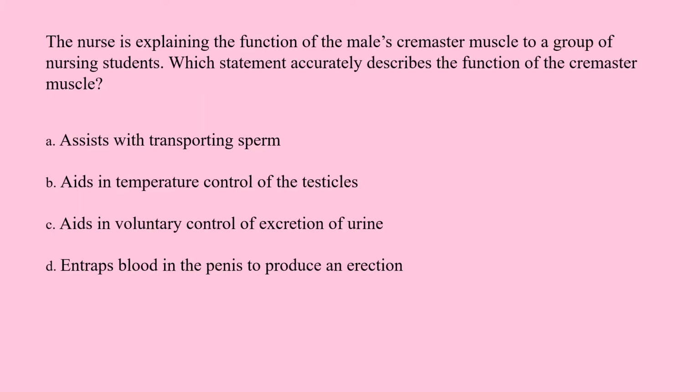The nurse is explaining the function of the male's cremaster muscle to a group of nursing students. Which statement accurately describes the function of the cremaster muscle? A. Assists with transporting sperm. B. Aids in temperature control of the testicles. C. Aids in voluntary control of excretion of urine. D. Entraps blood in the penis to produce an erection.